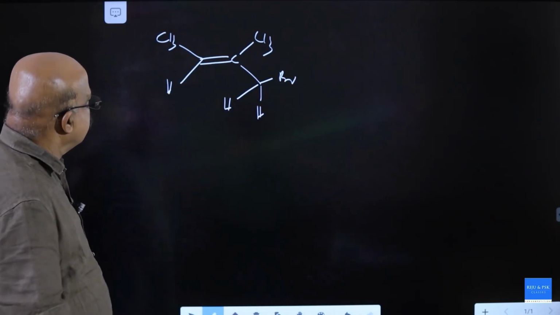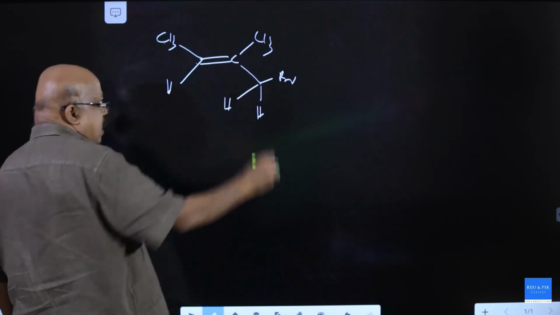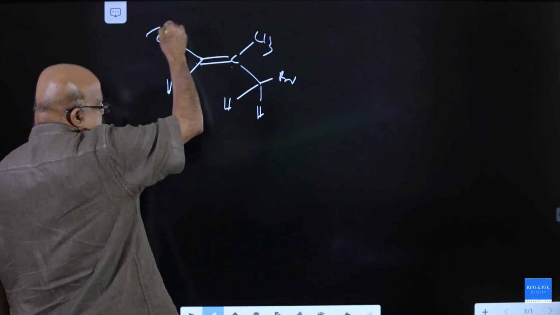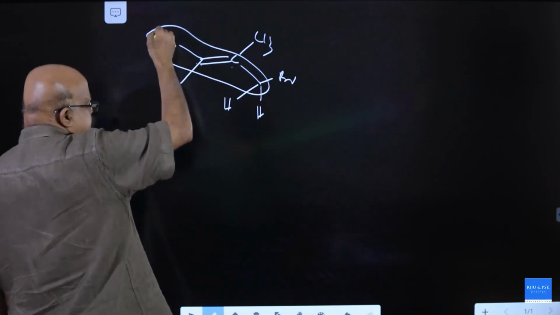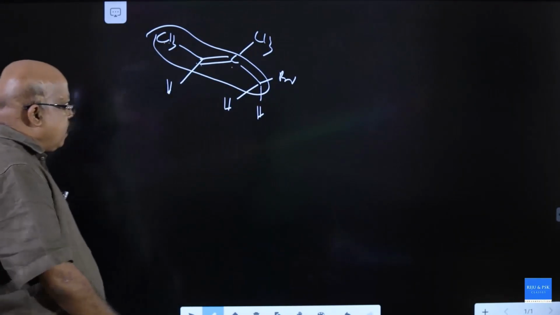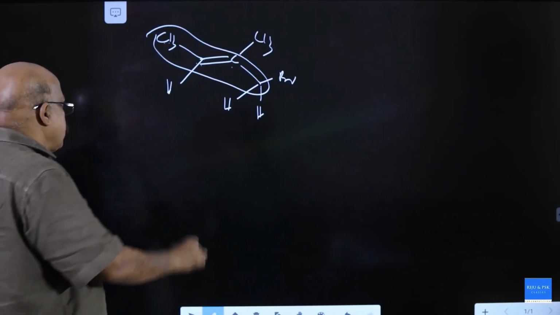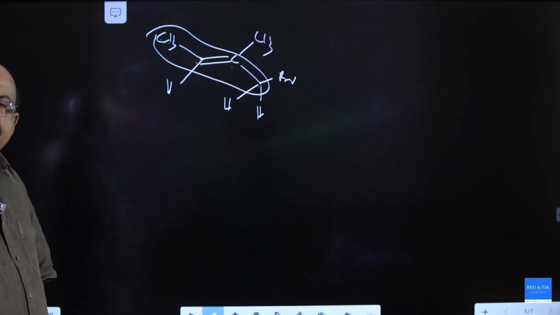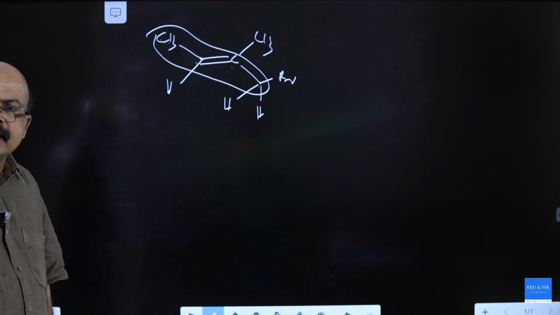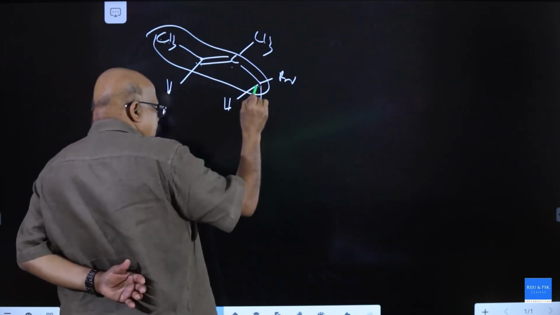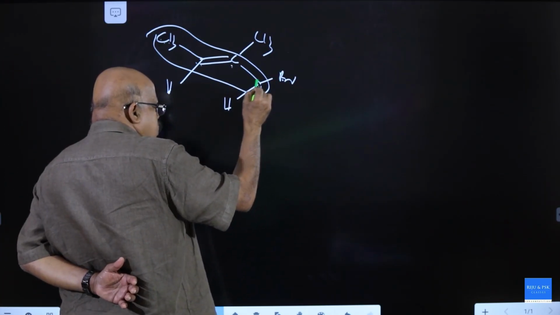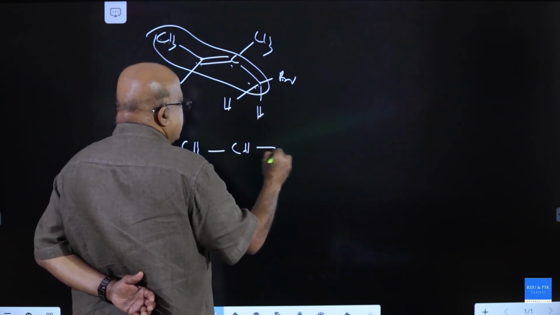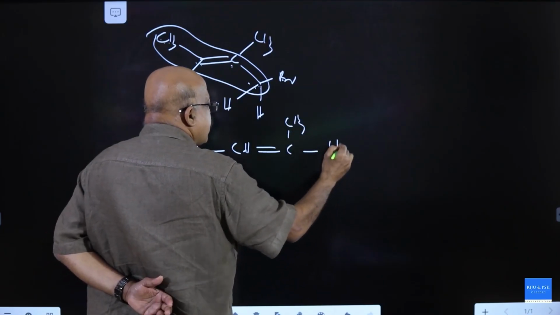It is a 1, 2, 3, 4 carbon chain. This is your parent chain. Double bond is there, at the second carbon, 1, 2 from here, 1, 2. Whatever the numbering side, the double bond is between the second and third carbon. Here, this numbering provides bromine at the first carbon. This is your correct numbering. This is CH3, CH, double bond C. This is the structure of this molecule.